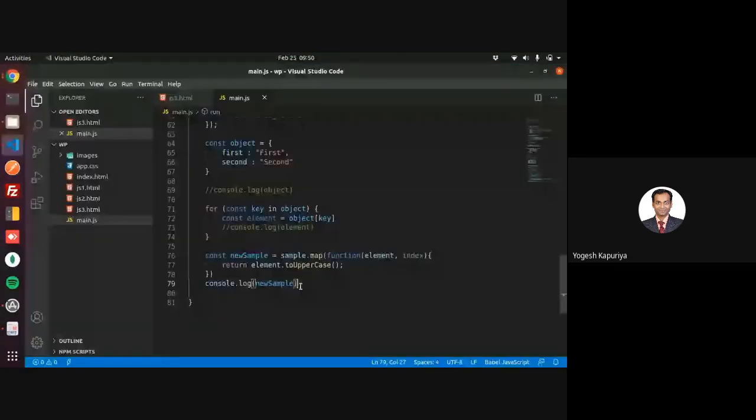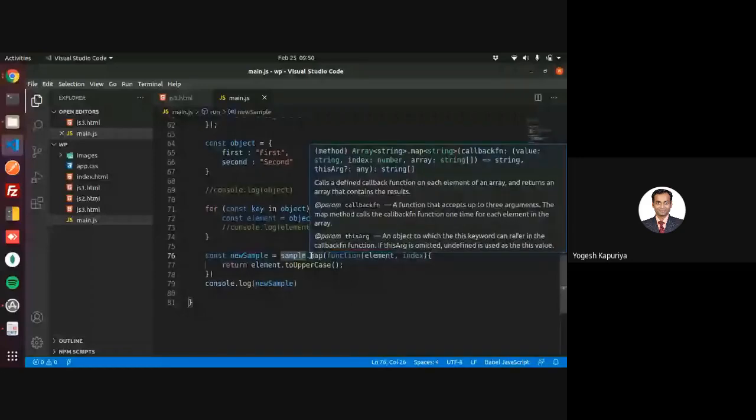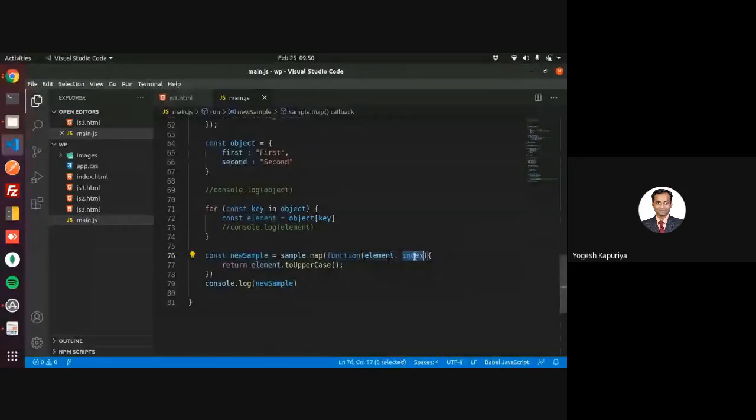Sample dot map, then you pass one function. That function contains two parameters, element and index. Index is the position of that element within an array, and then whatever you return over here, that will be the element of this new array, right? So if I return a string, then it will be a new string.